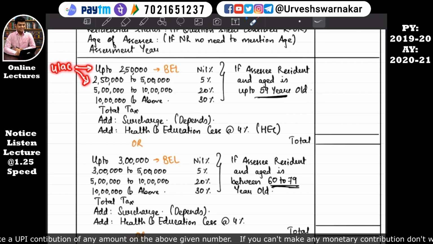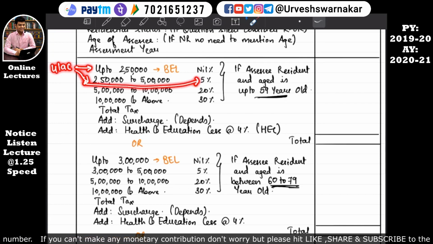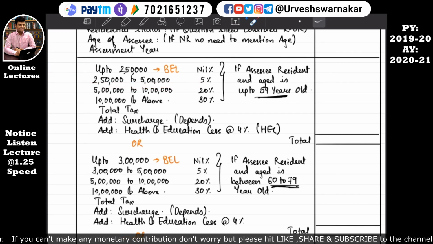That is how I have calculated: 4 lakhs minus basic exemption limit of 2,50,000 is equal to 1,50,000. So for 1,50,000 he needs to pay tax of 5%. Okay, I hope I have made it clear.